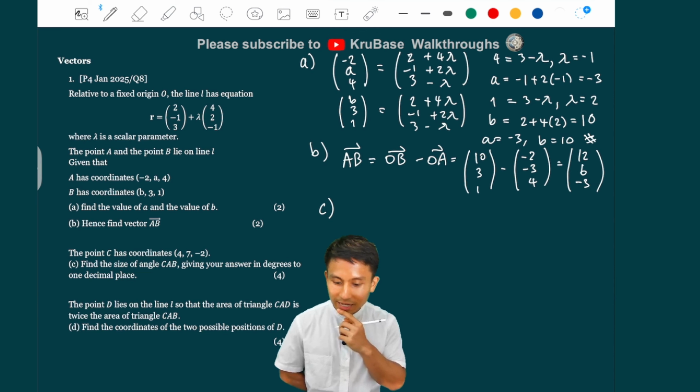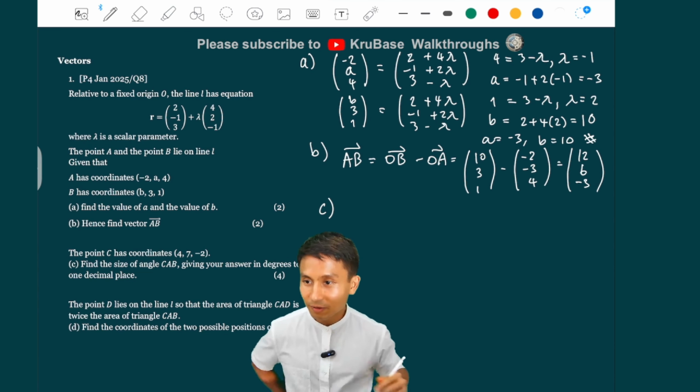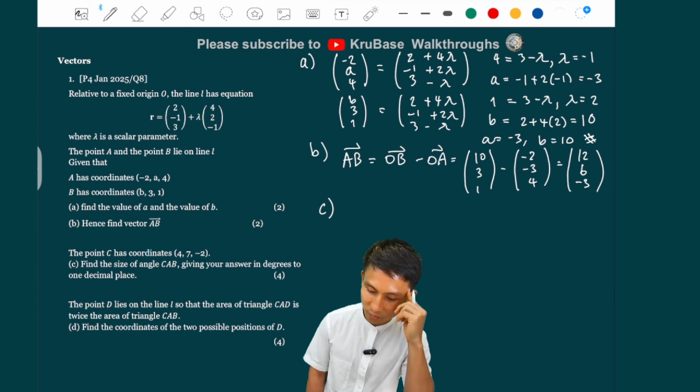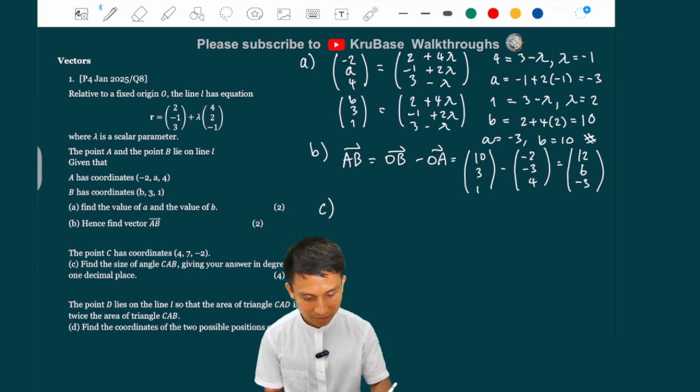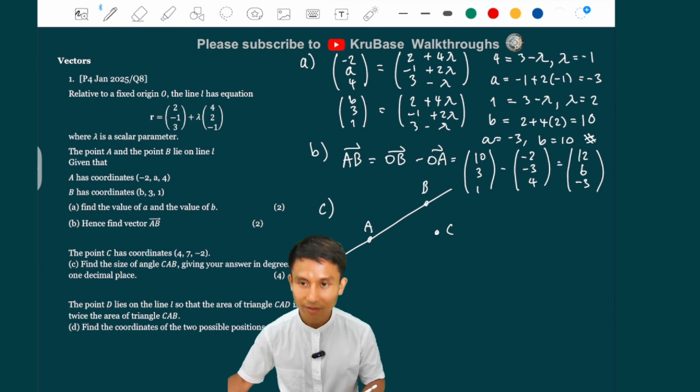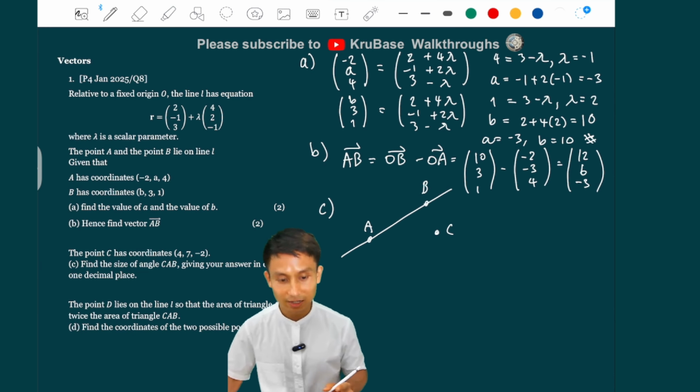Part C. The point C has coordinates 4, 7, minus 2. Find the size of angle CAB, giving your answer in degrees to 1 decimal place. CAB may be looking like that. A and B are on the line, and C is maybe somewhere here. We're going to use this diagram later.